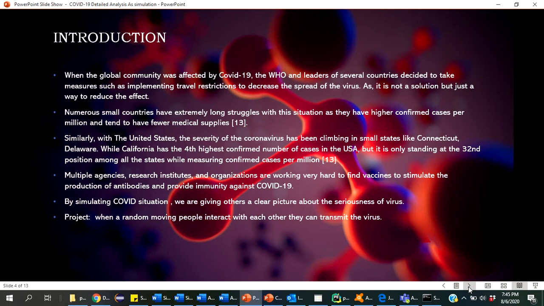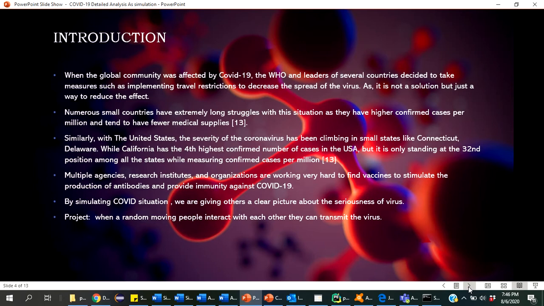When the global community was infected by COVID-19, the WHO and the leaders of several countries decided to take measures such as implementing travel restrictions to decrease the spread of the virus, which is not the solution but just a way to reduce the effect. Numerous small countries have struggled for an extremely long time with the situation, as they have higher confirmed cases per million and tend to have fewer medical supplies.